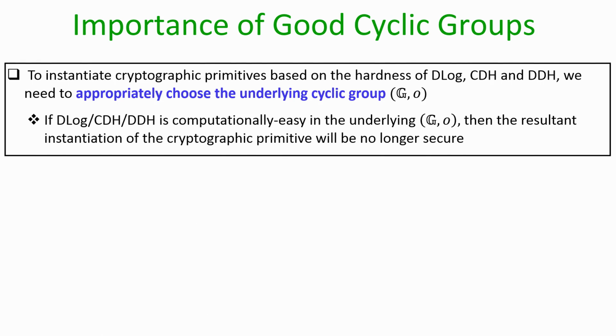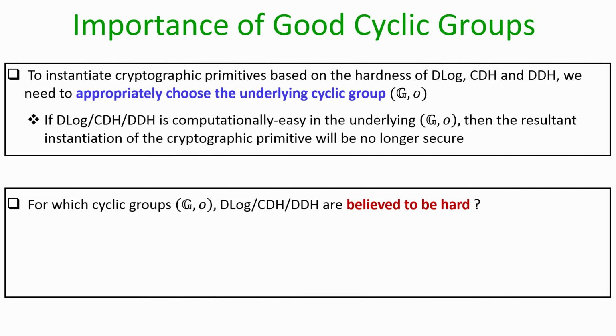If we are designing any cryptographic primitive whose security is based on the hardness of these problems, then we need to appropriately choose the underlying cyclic groups, because if in the groups we use to instantiate the cryptographic primitive these problems are easier to solve, then the resultant cryptographic primitive will no longer be secure. So, now the interesting question is for which candidate cyclic groups the D log problem, the CDH problem or the DDH problem are indeed difficult to solve.